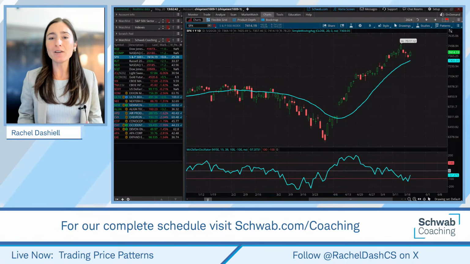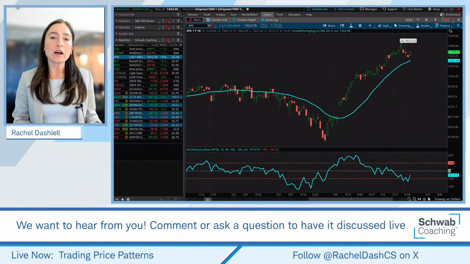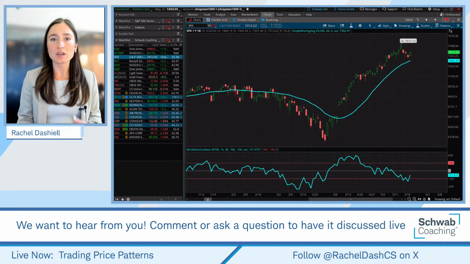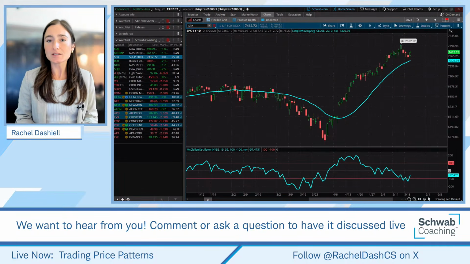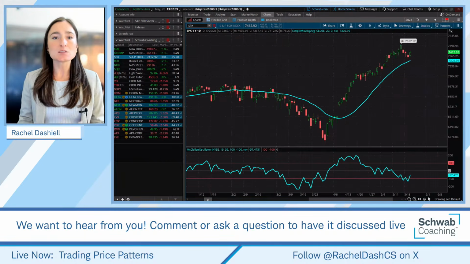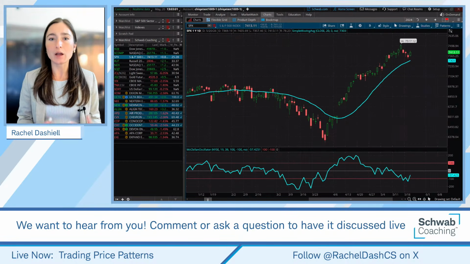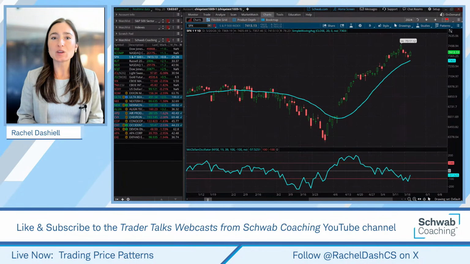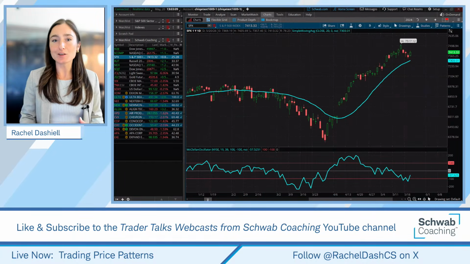So we have had a little bit of a pullback in the overall market, just looking at the S&P 500. I wanted to make note of a couple things here. I know I called out one of these breadth indicators that we can look at in one of my classes yesterday, and since we're getting a little bit of a signal from it, I wanted to talk a little more about what this may mean. Now, I think many market participants can see that we have had some narrow leadership.